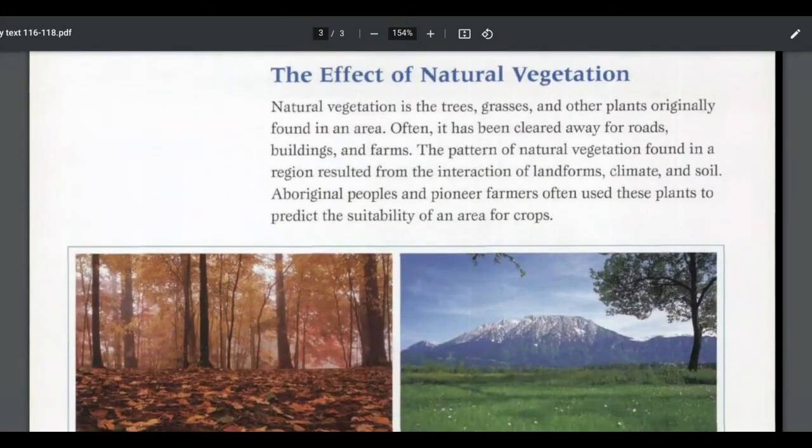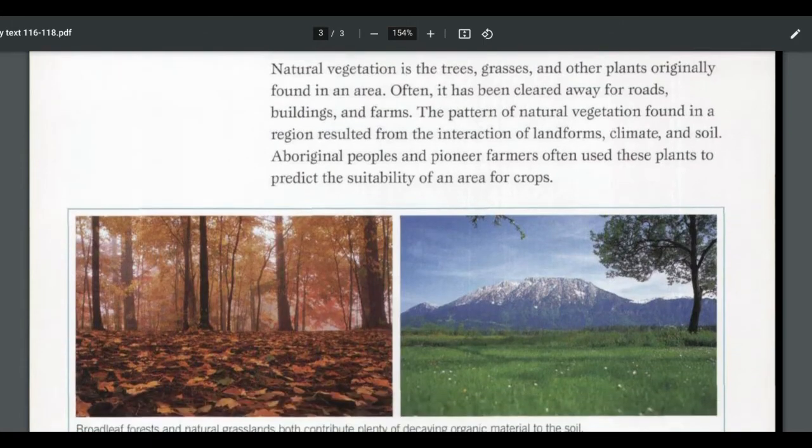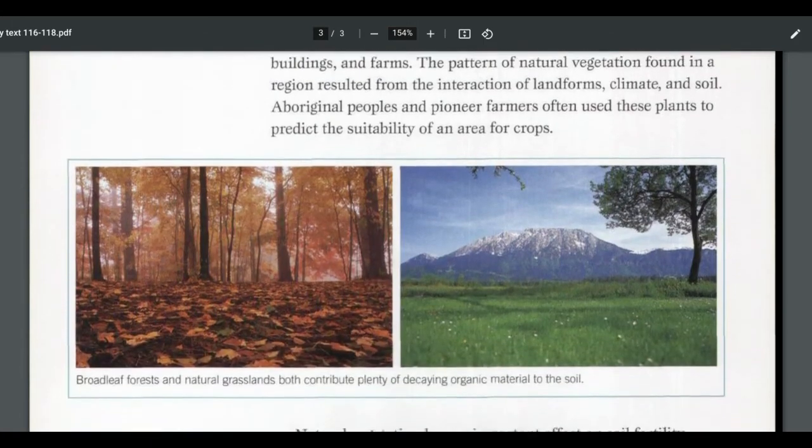And then page 118, the effect of natural vegetation. Natural vegetation is the trees, grasses, and other plants originally found in an area. Often it has been cleared away for roads, buildings, and farms. The pattern of natural vegetation found in a region resulted from the interaction of landforms, climate, and soil. Aboriginal peoples and pioneer farmers often used these plants to predict the suitability of an area for crops.